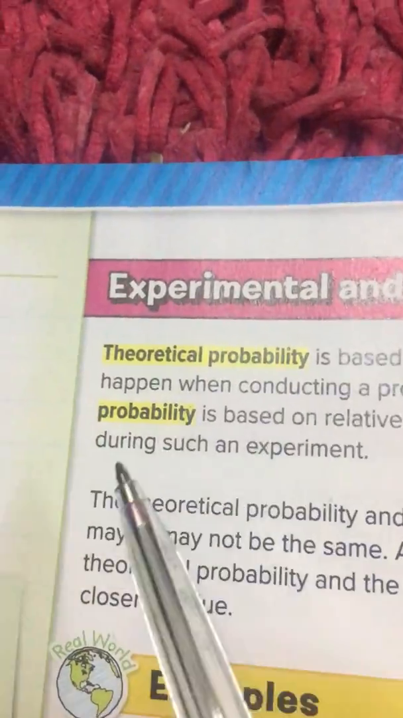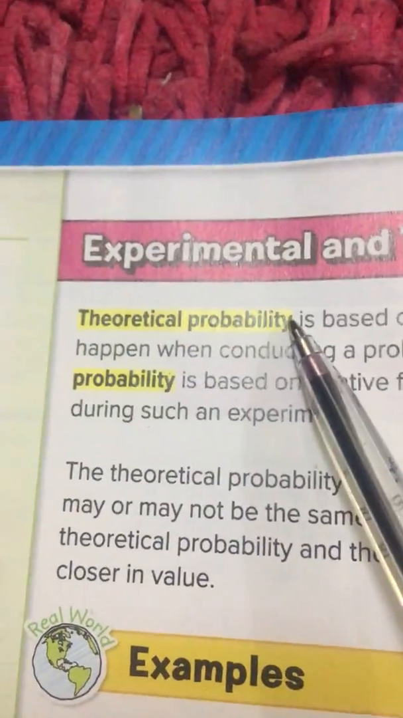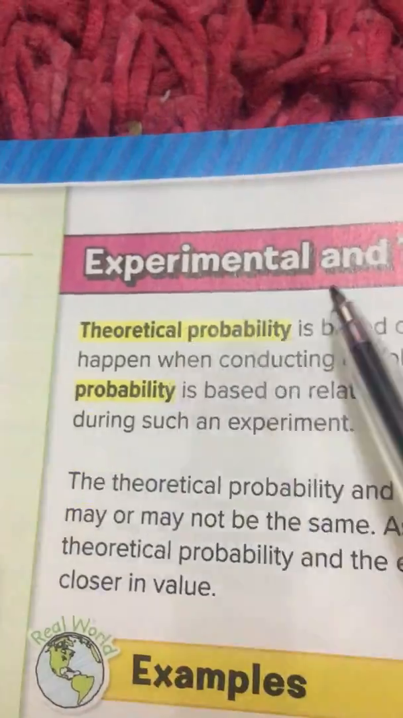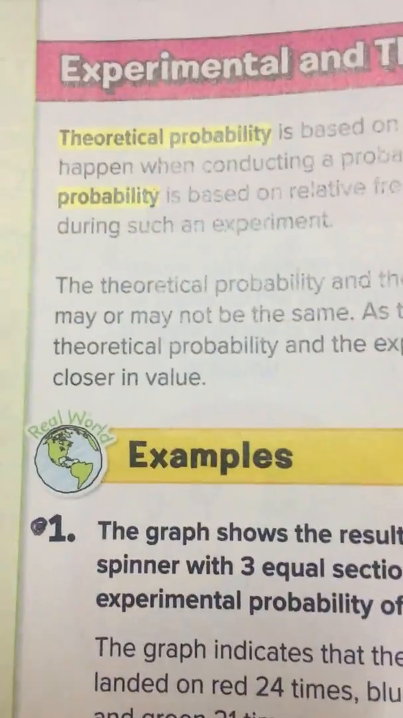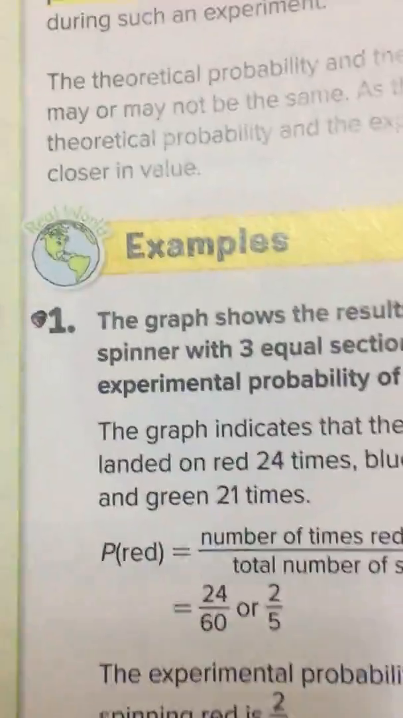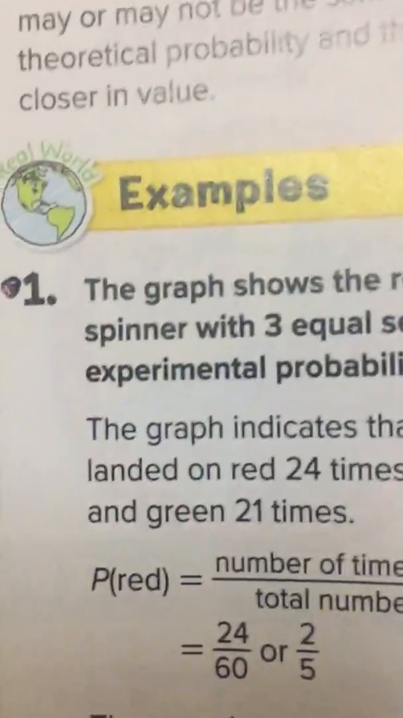Theoretical probability and experimental probability. Theoretical probability means something theoretical. Tossing a coin, heads and tails: the probability of heads is 1 over 2, the probability of tails is 1 over 2. This is theoretical. Experimental: I toss the coin, I spin the spinner, something I actually do. That is experimental probability. Okay.